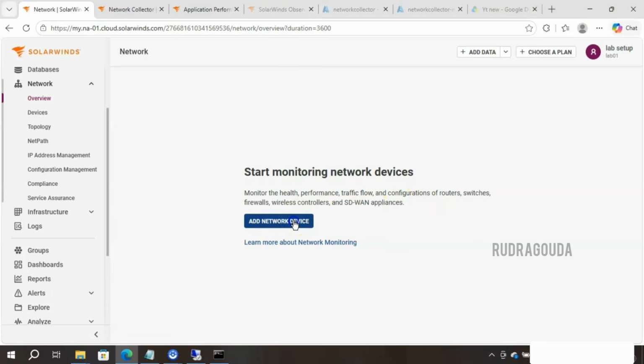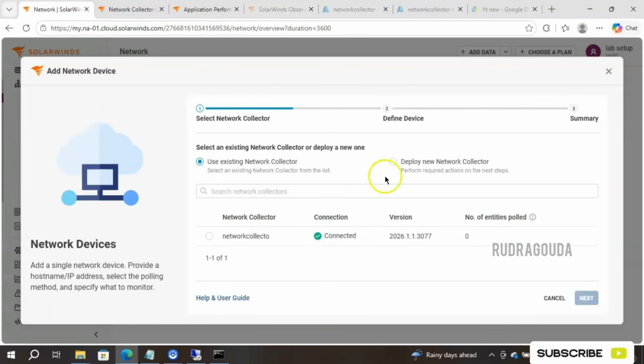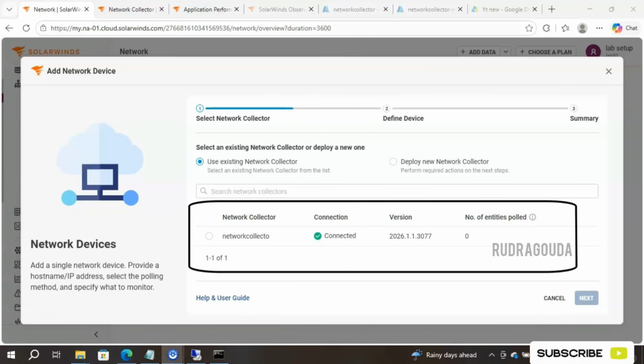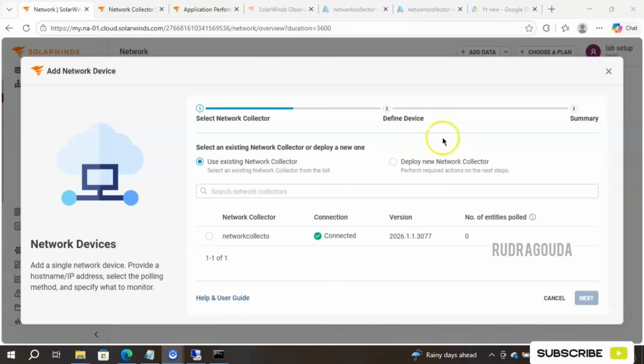So what I will do, I'll simply click on Network Device, and here you are able to see the complete information about our network collector. This is the one which I installed, right? The name I have given is network collector and connection is connected. This is the version and currently the number of entity pool is 0. That is completely fine for me. Now I will just choose this one and then click on Next.